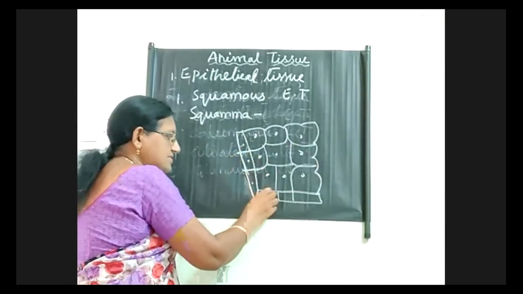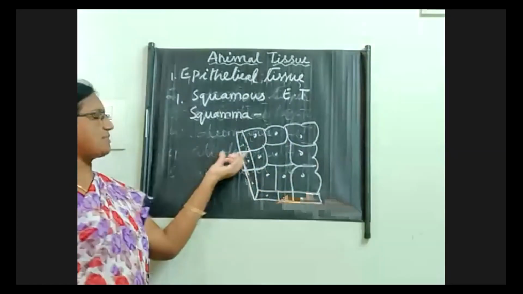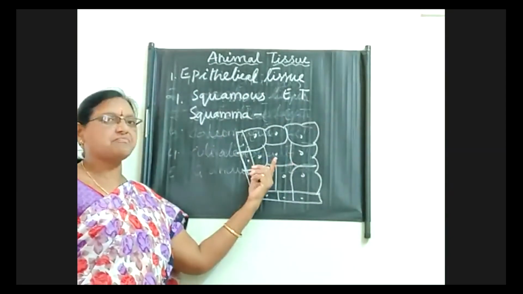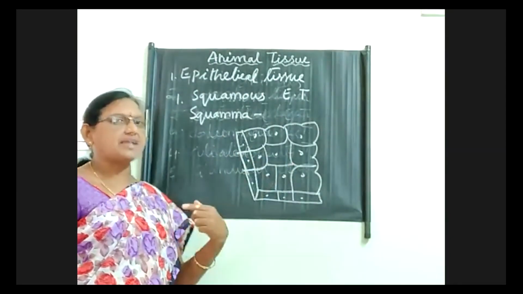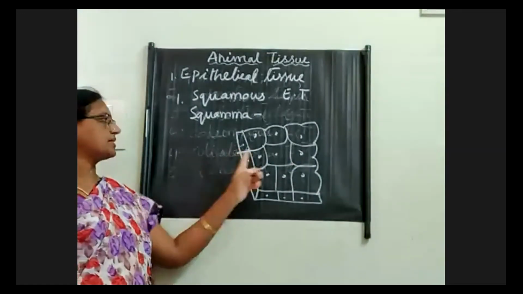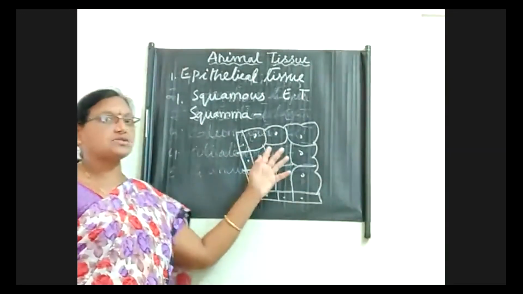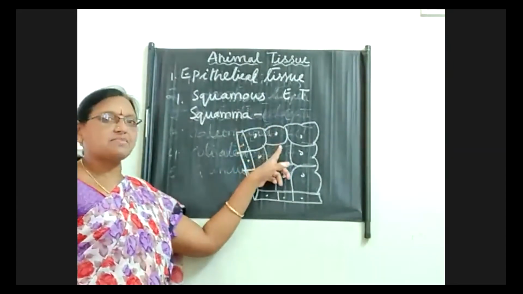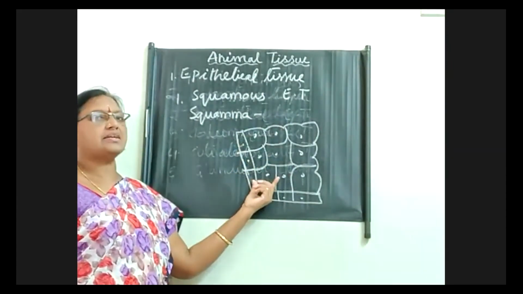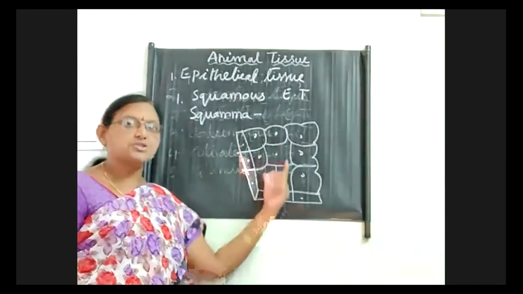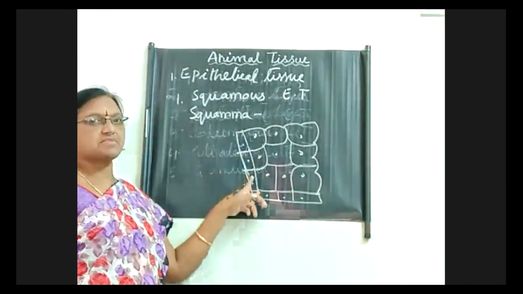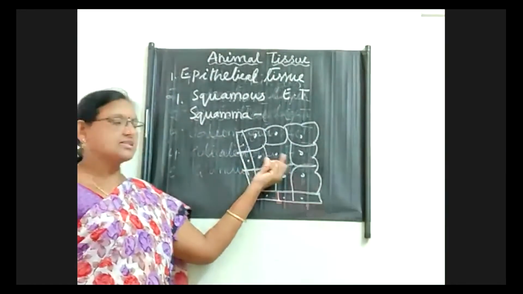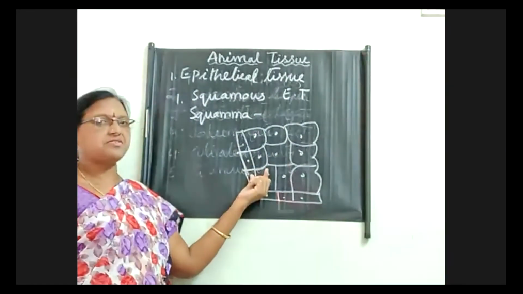It is found in the mouth, okay, and in the lining of the esophagus, and in the alveoli, known as air sacs. So there the squamous epithelial tissue is present, and around the kidney tubules also we can see the squamous epithelial tissue. Okay, in the mouth, the esophagus, and the alveoli for diffusion purposes.